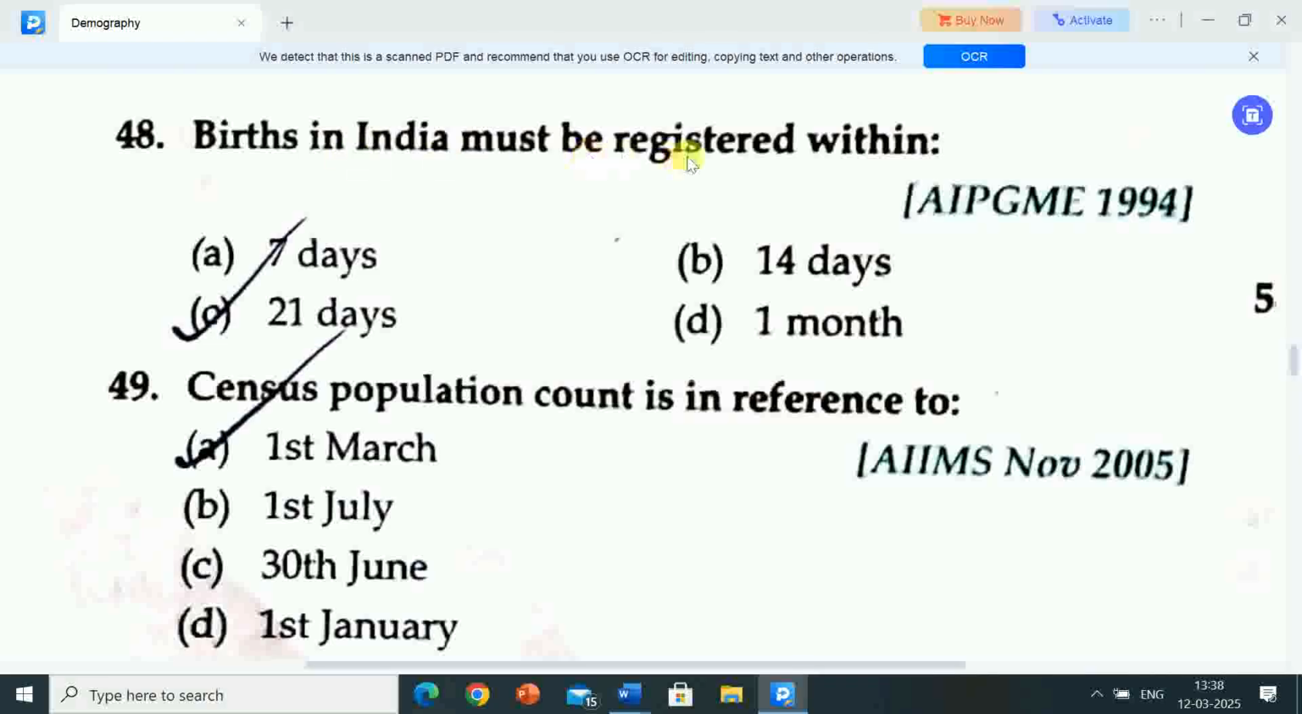Next question, births in India must be registered within. Options are A, 7 days, B, 14 days, C, 21 days, D, 1 month. Correct answer is option C, 21 days. Births in India must be registered within 21 days. This is very important information. All births in India must be registered within 21 days.